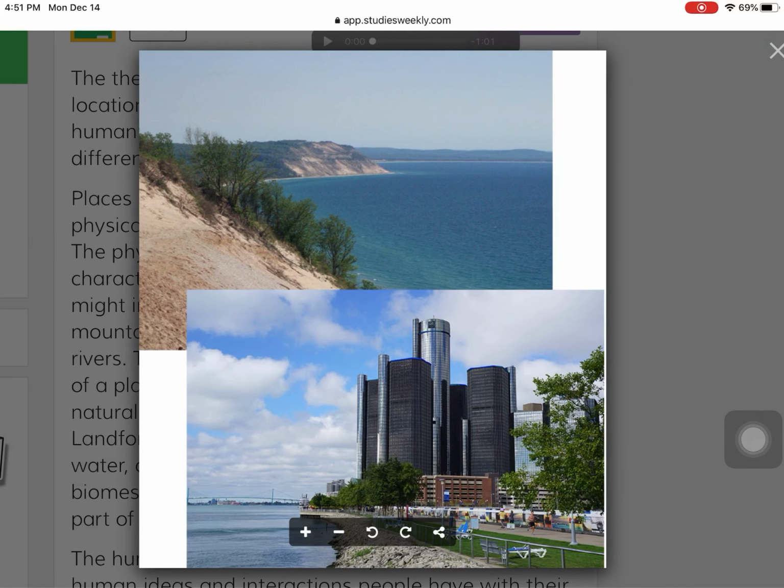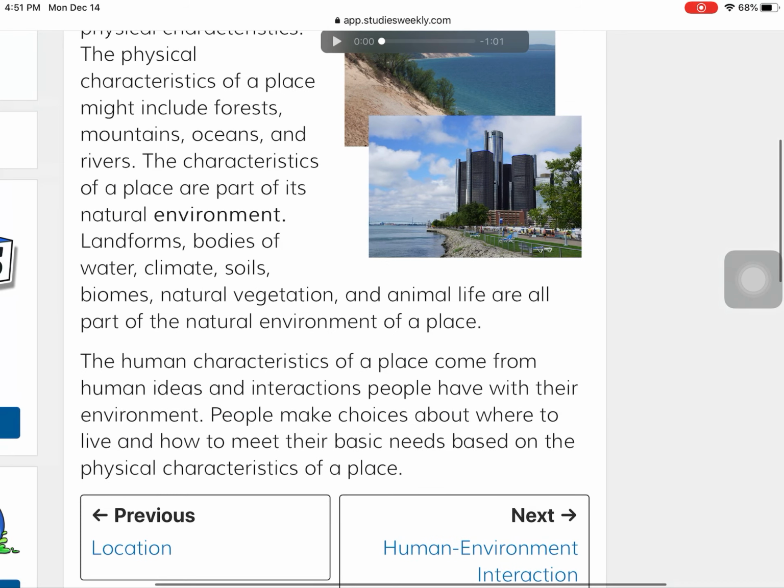I'm going to zoom in here. Take a look at what physical characteristics you might see. Let's look at this top picture here first. What is a physical characteristic you might see here? Well, I notice there's water. So this body of water is a physical characteristic in our picture here. I also see sand, lots of sand dunes along the water here, and also vegetation, our green vegetation growing up from the dunes here. So that could be some physical characteristics of that picture here.